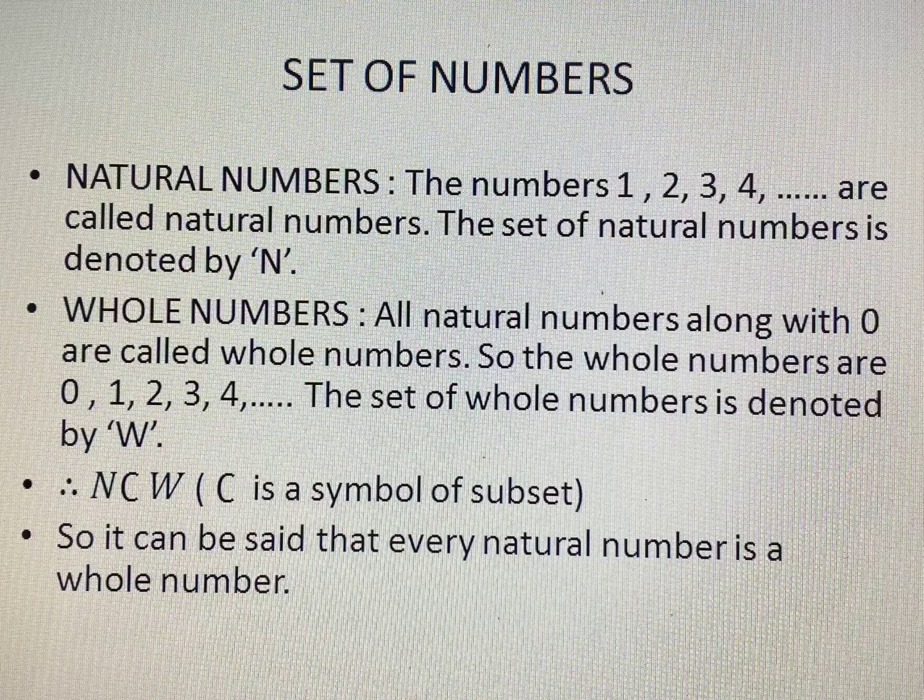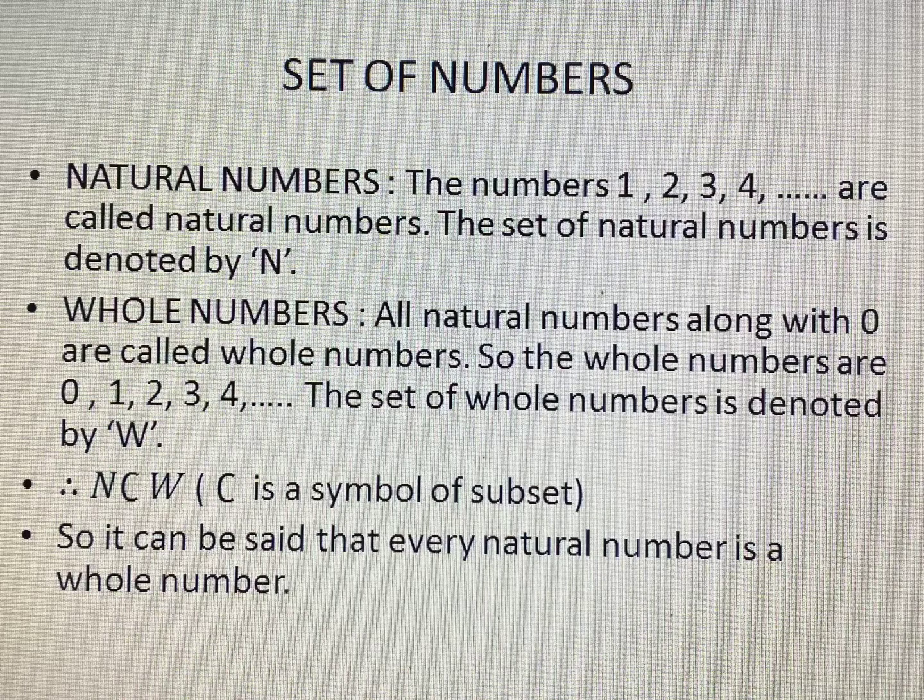Now the first topic which we are going to deal with is set of numbers. The numbers are divided into different sets. First one is natural numbers. All positive numbers starting from 1 till infinity are considered as natural numbers. That is 1, 2, 3, 4, 5 till infinity are natural numbers, and the set of these natural numbers is denoted by capital N.